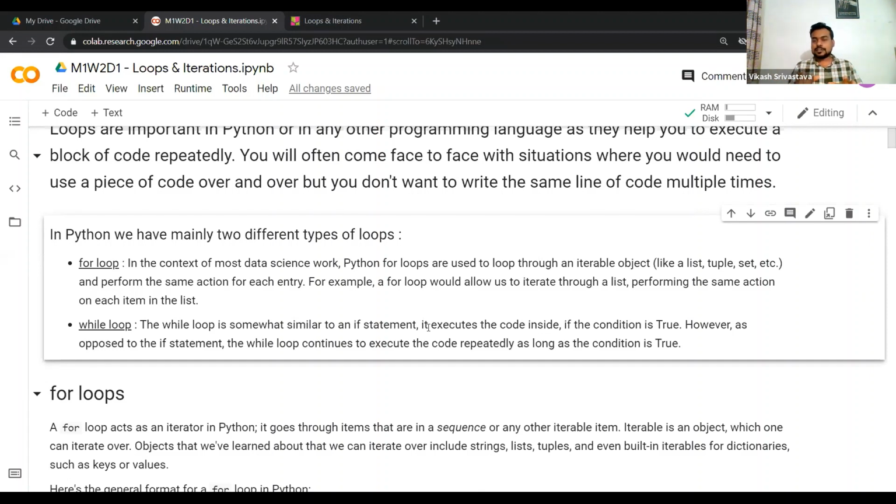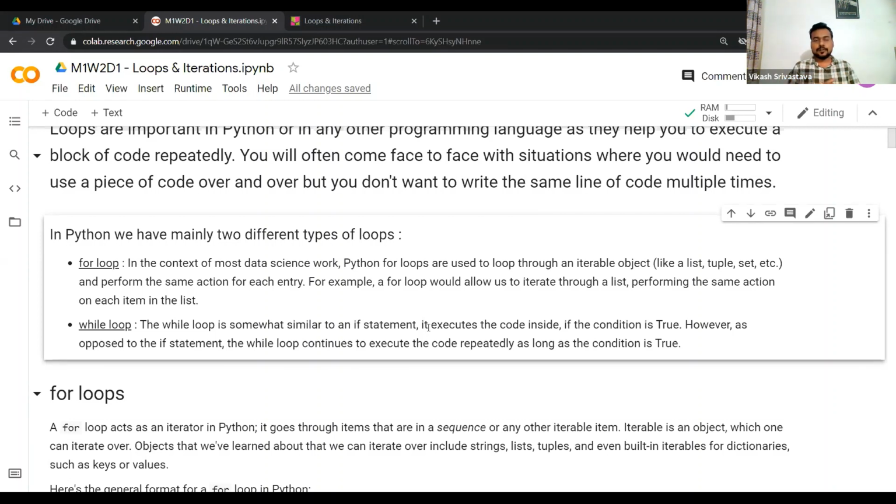For each of those entries, if you want to perform the same action, we will be using for loops. For example, a for loop would allow us to iterate through a list, performing the same action on each item in the list, right? Essentially we'll jump over the list element by element, in a proper sequence, and then we'll be able to perform the same action for all those elements.